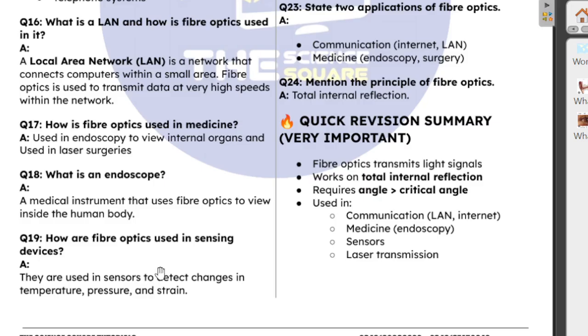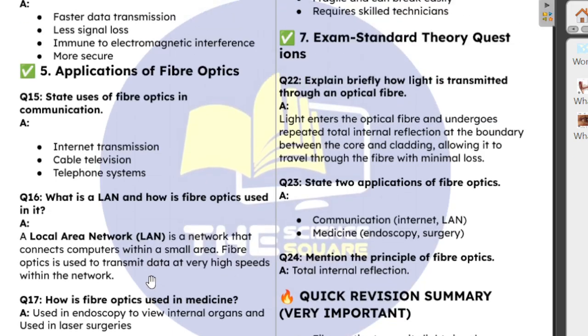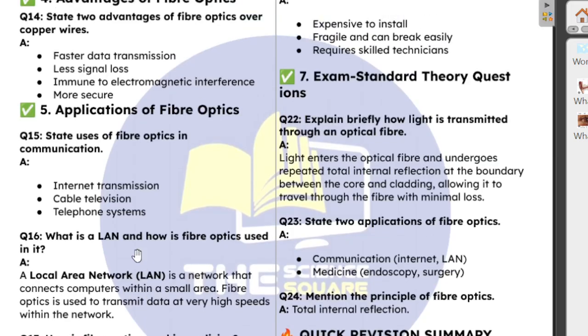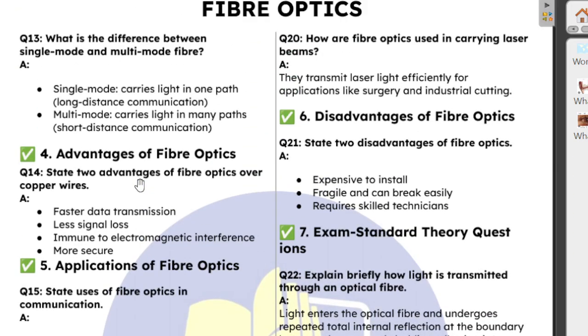So how are fiber optics used in sensing devices? They are used in sensors to detect changes in temperature, pressure, and strain. So how are fiber optics used in carrying laser beams? They transmit laser light efficiently for applications like surgery and industrial cutting.